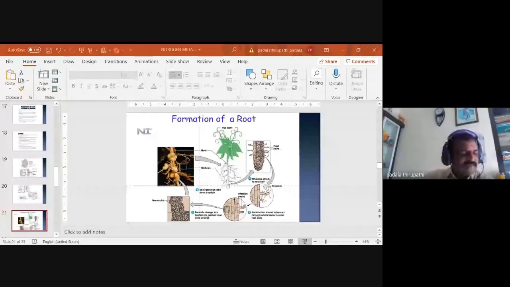So this is a pea plant. In the pea plant, the root rhizosphere region, whenever the bacteria enter, they deform the root hairs, and the root becomes curved. That we call the infection thread. Afterwards, the bacteria easily enter into the cortical region of the root and produce a knob-like structure or knot-like protuberance, which we call bacteroids.